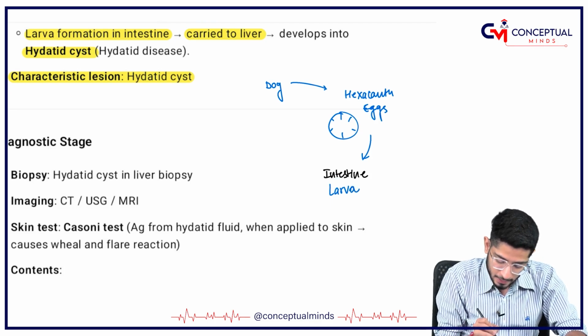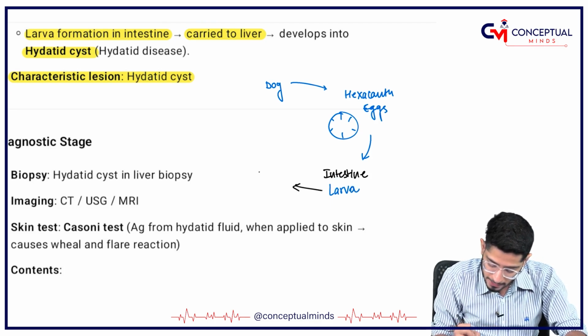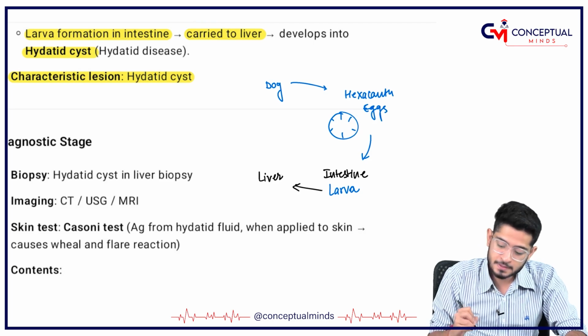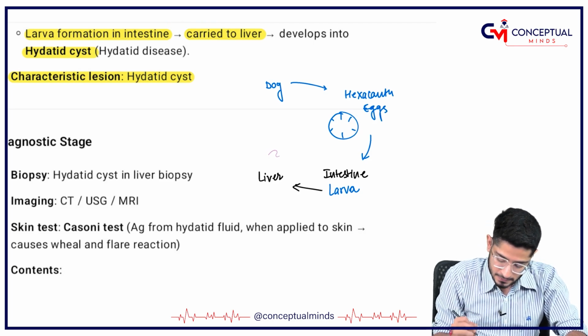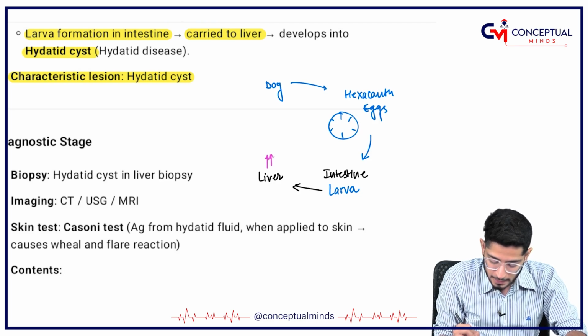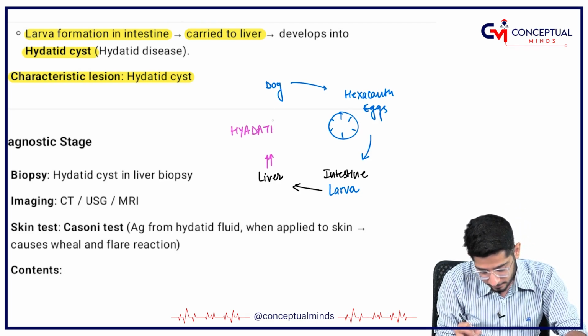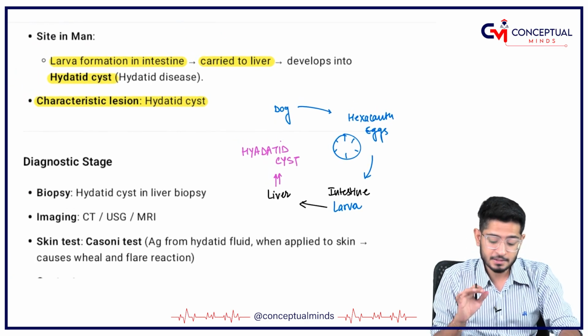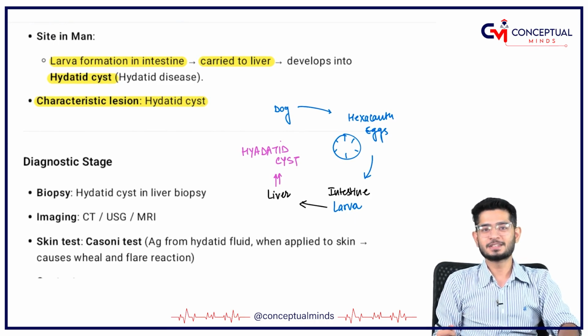This larva goes to the liver of the humans, and in the liver it forms what? The hydatid cyst, which is the characteristic lesion of Echinococcus granulosus.